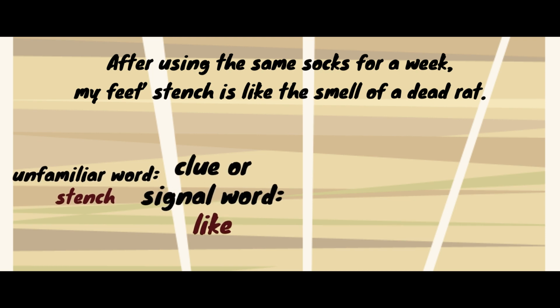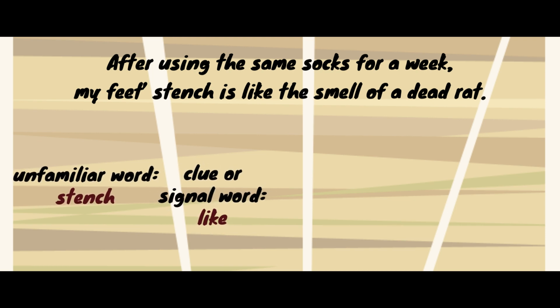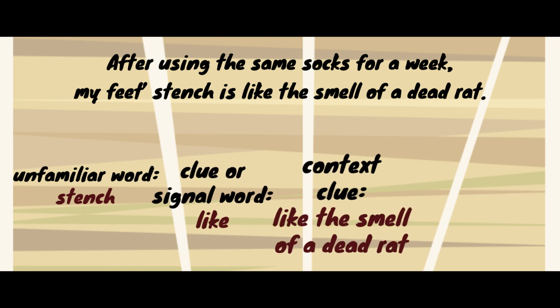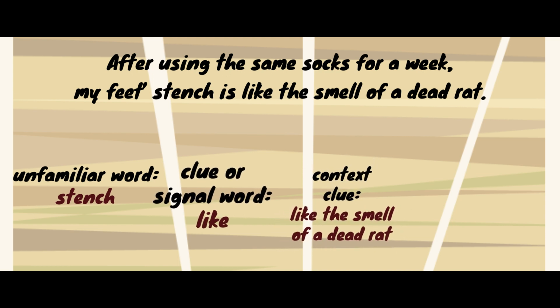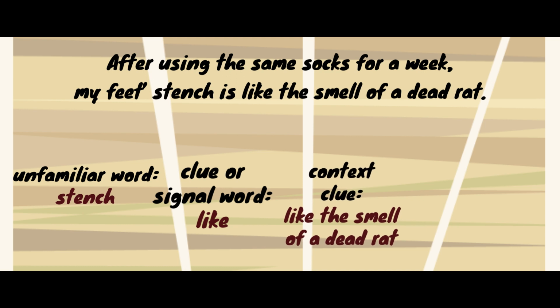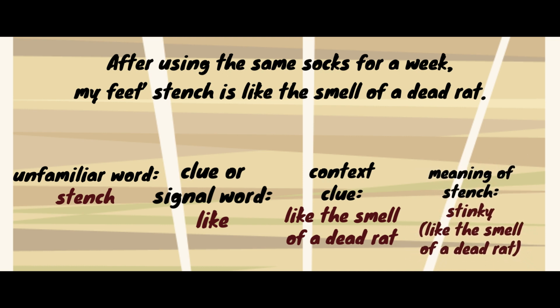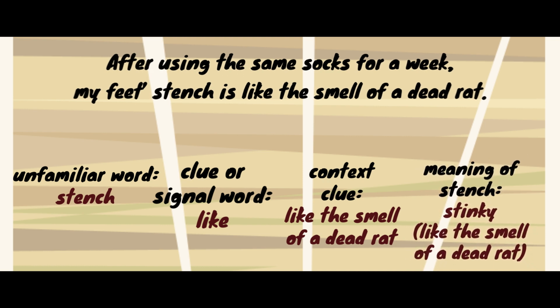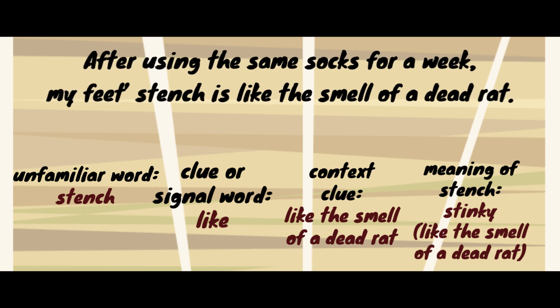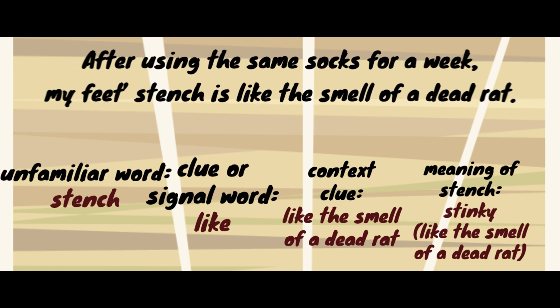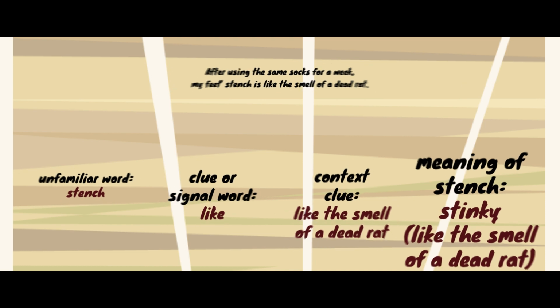What is the similar word or phrase given or the context clue? Like the smell of a dead rat. What is the meaning of stench? Stench means stinky. Why do we say stinky? Because the context clues gives us the idea of what kind of smell is stench. It is like the smell of a dead rat.